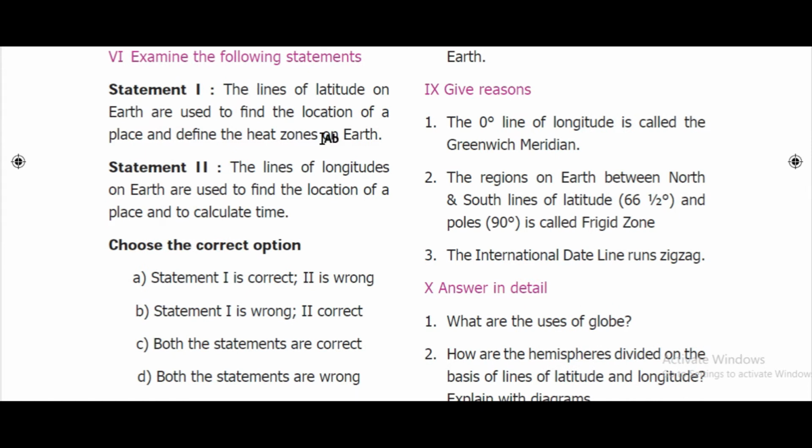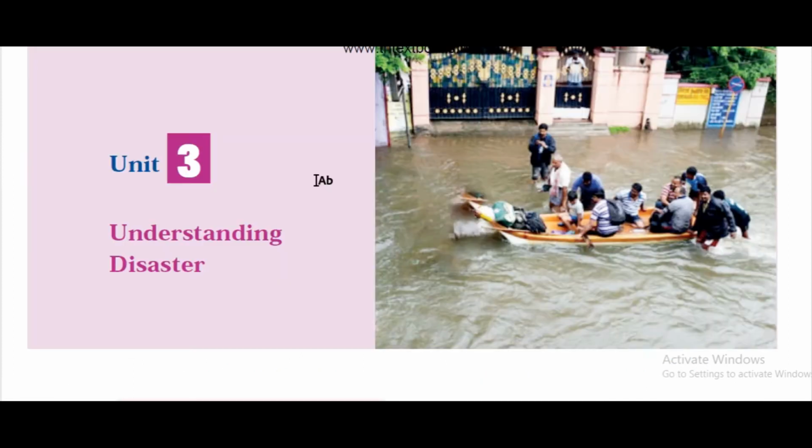Next, another statement. Statement 1. The lines of latitude on earth are used to find the location of a place and define the heat zones on earth. Correct. Statement 2. The lines of longitude on earth are used to find the location of a place and to calculate the time. Correct. Therefore, option C, both the statements are correct. Unit 3, Understanding Disaster. In this unit, we don't have any book back questions.